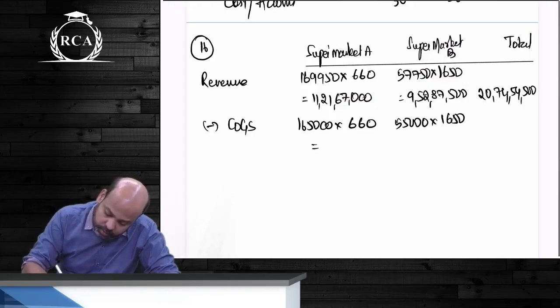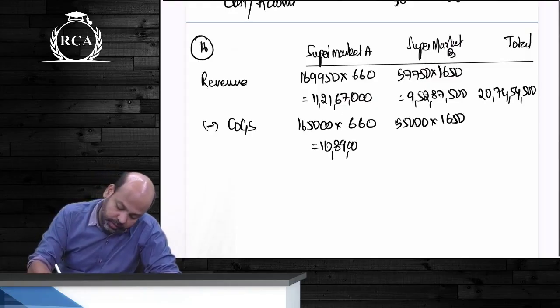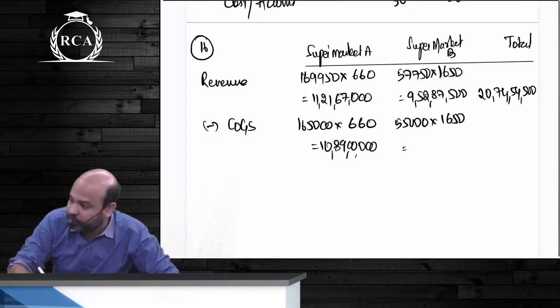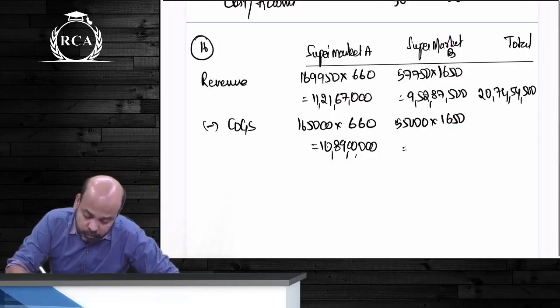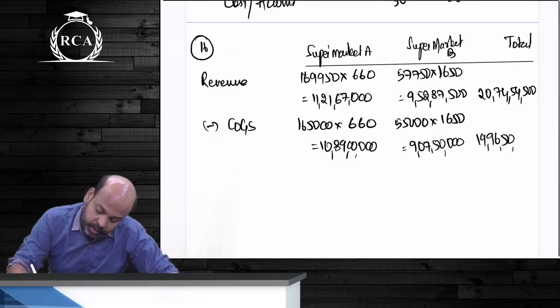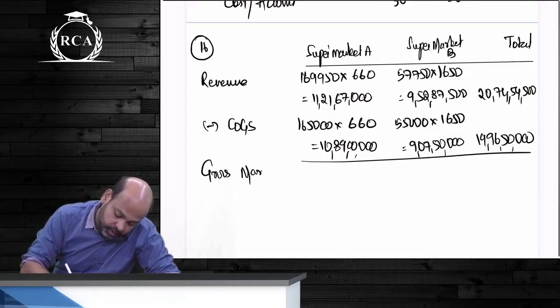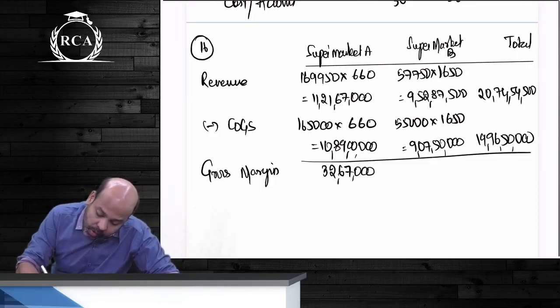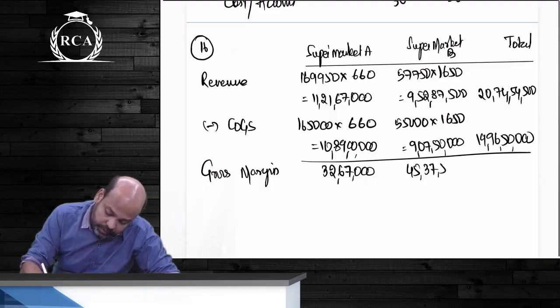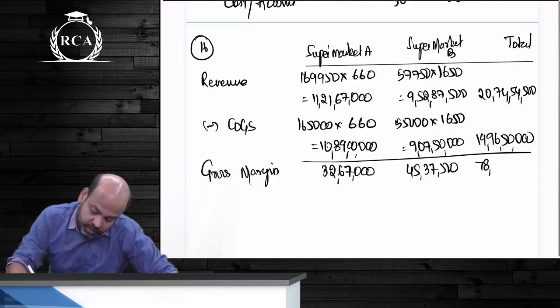One crore, 10 crores, 10 crore 89 lakhs. Here, beta, this will be 9 crore 7 lakhs. The total of both, beta, will become 50,000. Write the amount of gross margin, guys. 32 lakhs. Next. Next. 77, 78 lakhs.